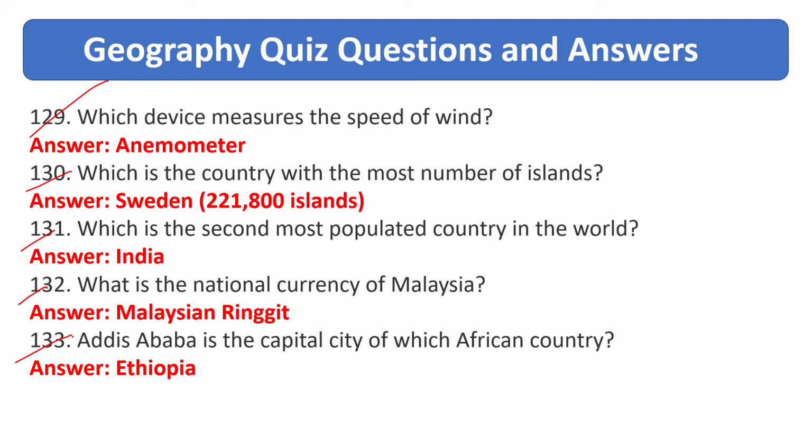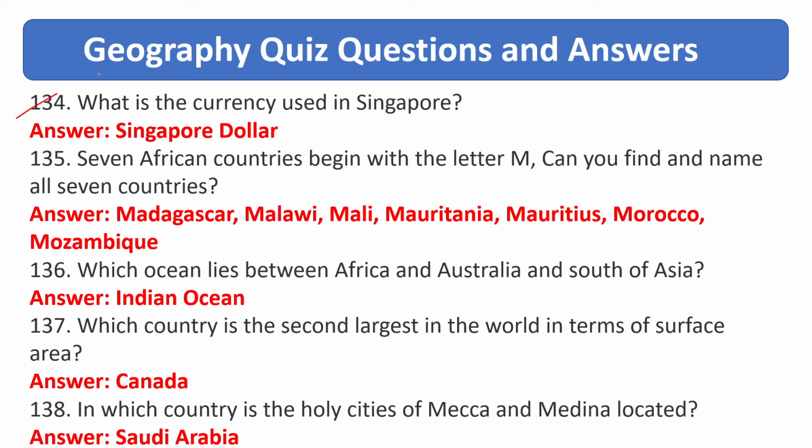Addis Ababa is the capital city of which African country? Answer is Ethiopia. What is the currency used in Singapore? Answer is Singapore dollar. 7 African countries begin with the letter M. Can you find and name all 7 countries? Answer is Madagascar, Malawi, Mali, Mauritius, Morocco and Mozambique.